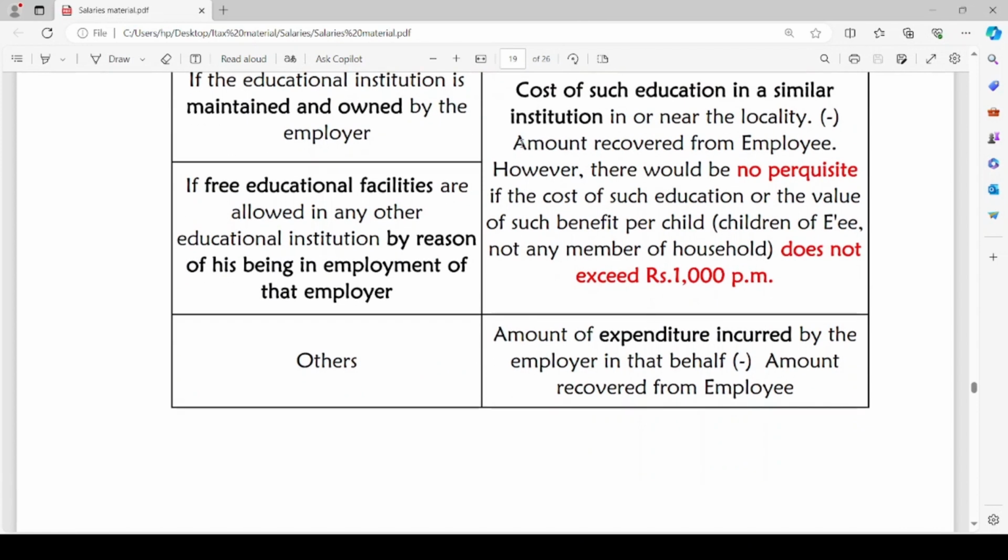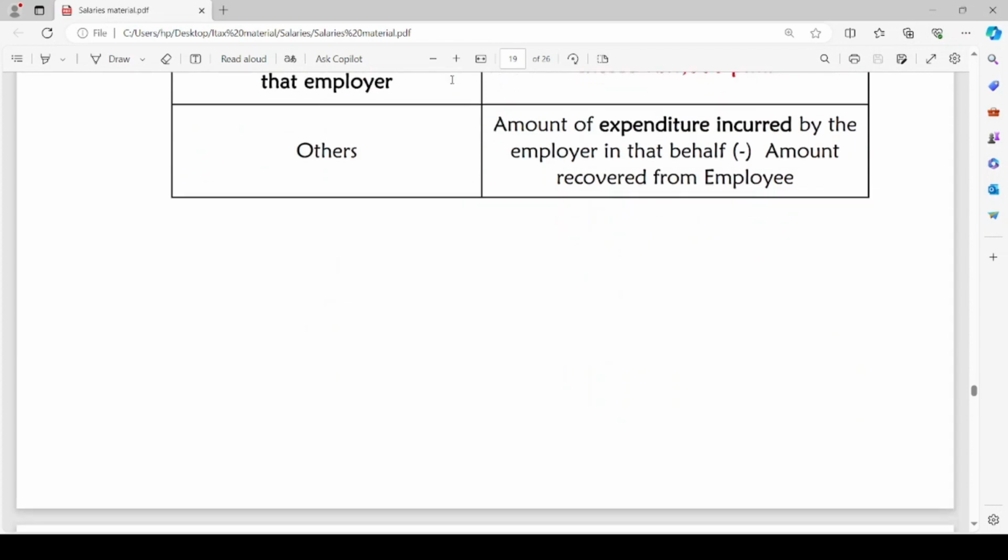In other circumstances, if the employee is able to avail the benefit of free or concessional educational facilities for his children, the amount of expenditure incurred by the employer on behalf of the employee minus the amount recovered from the employee will be the value of perquisite.